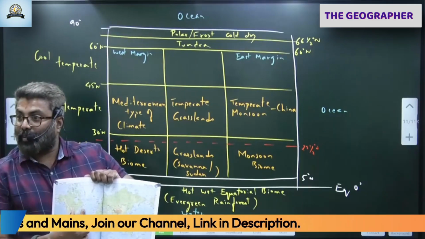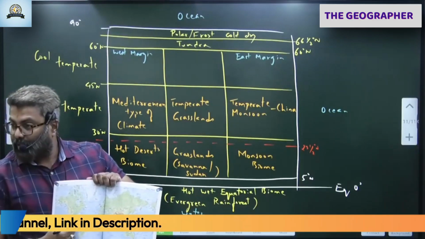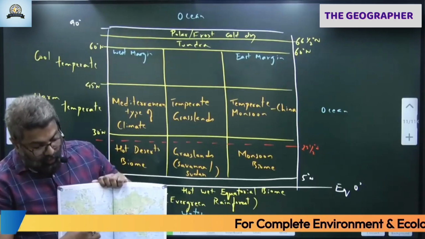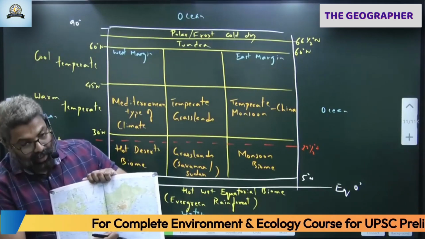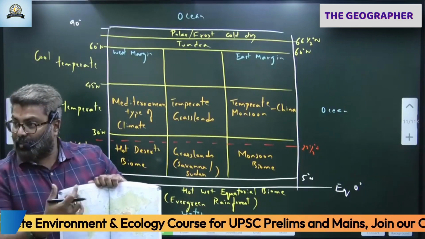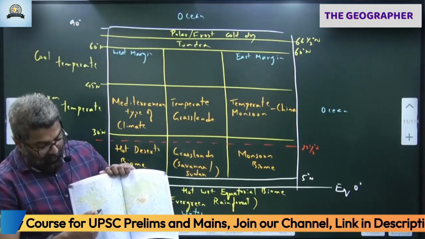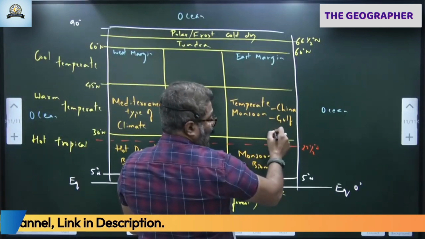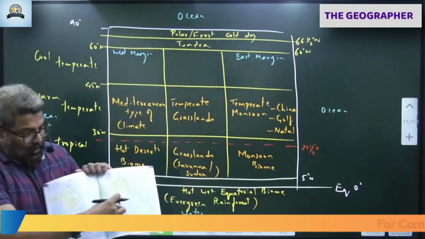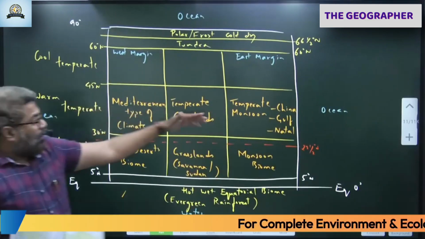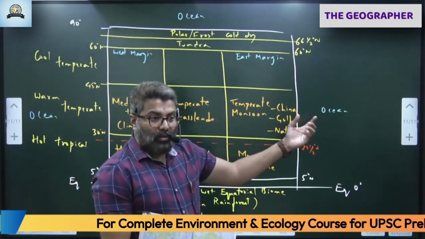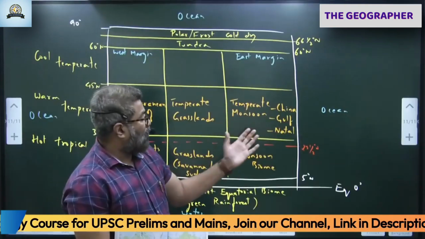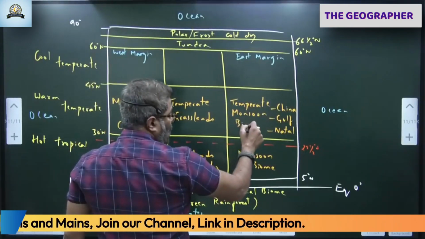You see the US, Gulf type here. Gulf of Mexico, Gulf type. Why is China type well experienced? Because more land is here. So that is the reason it is very popular. Here also we have Gulf. South Africa also we have a little bit, Natal type here. Gulf and Natal are the same. Natal is a place in South Africa. In the eastern margin, we have China type, Gulf type climate and Natal type. We use the word in different places. So they are located in the temperate region, but they also receive monsoon. Some seasonal winds will come and bring them moisture, rain. So temperate monsoon biome. These are all called temperate monsoon biome.